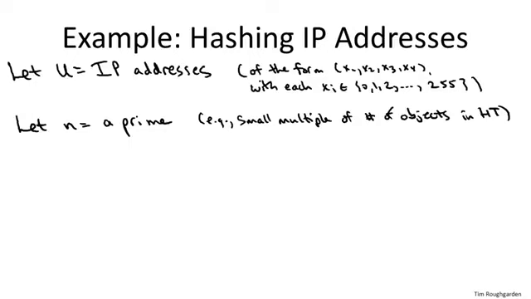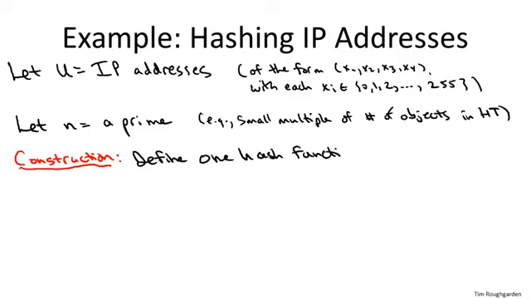Remember, we want to produce not just one hash function, but the definition is about a universal family of hash functions. So we need a whole set of hash functions that we're ultimately going to choose one member from at random. So how do we construct a whole bunch of hash functions in a simple way? Here's how we do it. So we define one hash function, which I'm going to denote by h sub a. A here is a 4-tuple, the components of which I'm going to call A1, A2, A3, and A4.